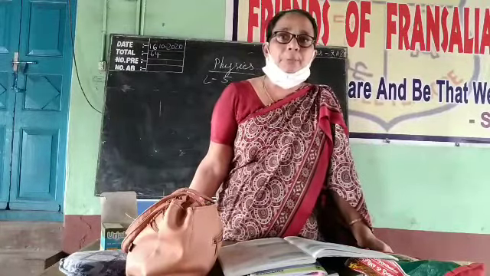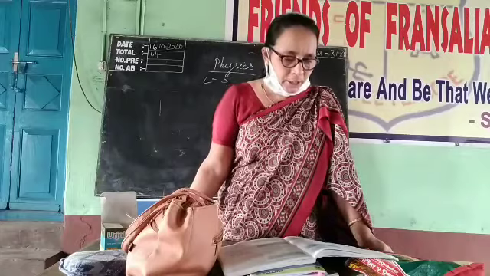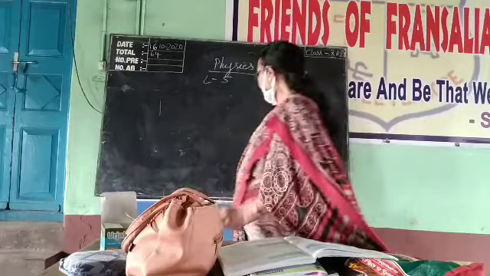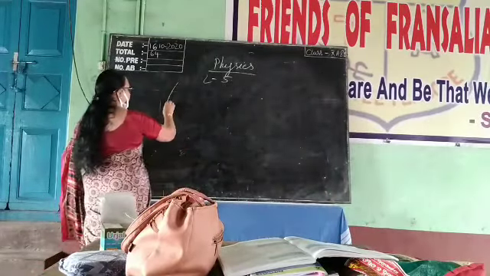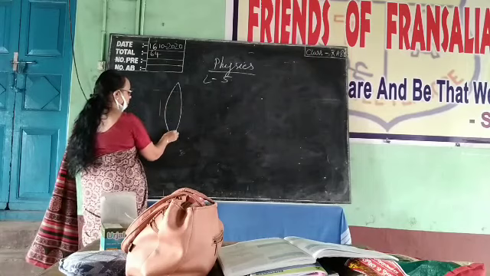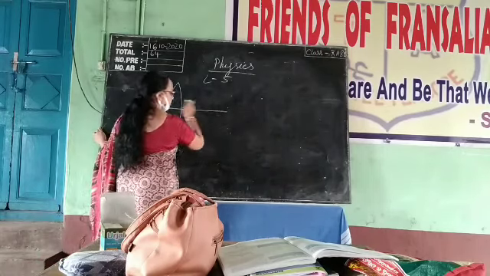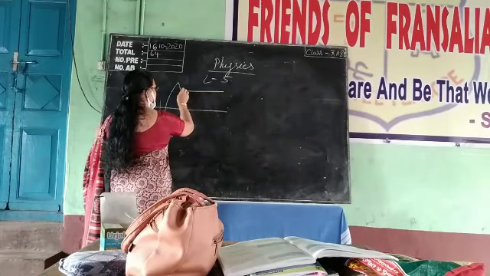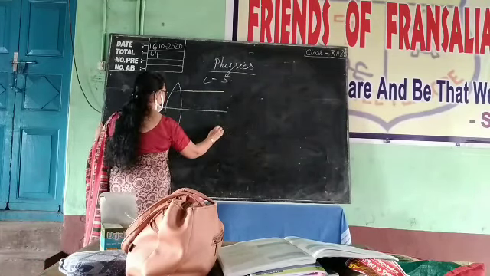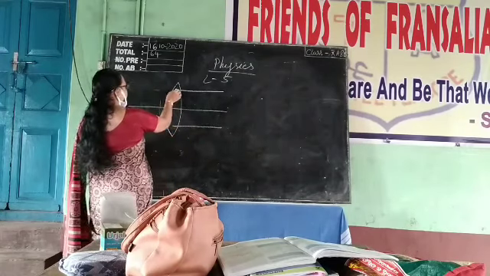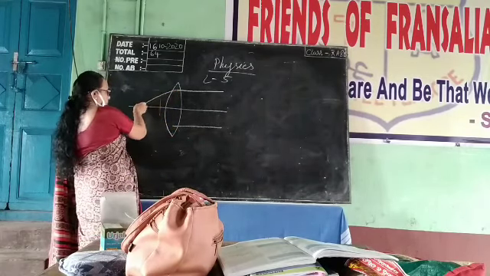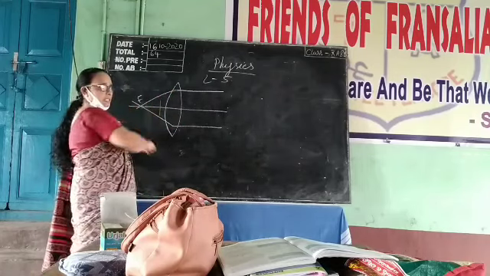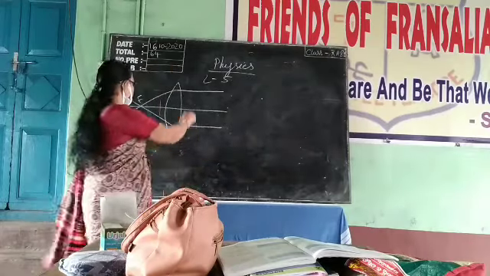And we have to learn about the principal foci. Two focuses will be there; that's why it is known as the foci: the first focal point and the second focal point. If we take rays of light on the convex lens from the right hand side, this is the principal axis, this is the lens, and if we take parallel rays, after refraction they will pass through a particular point on the principal axis. This will be known as the first focal point.